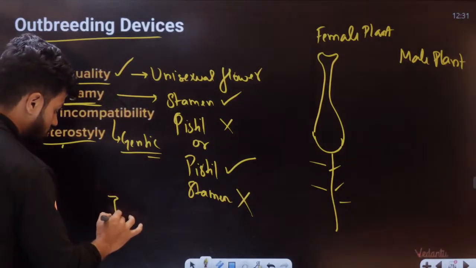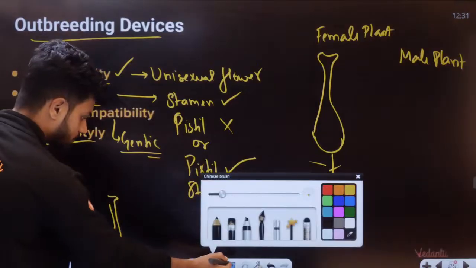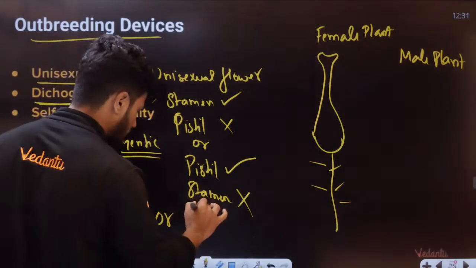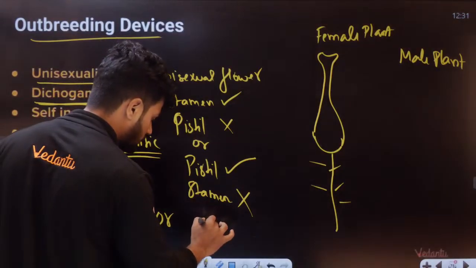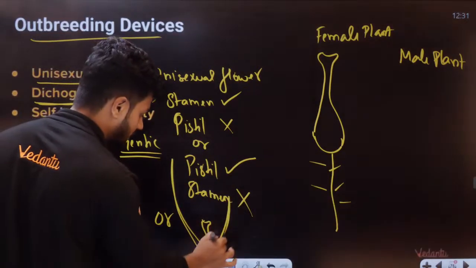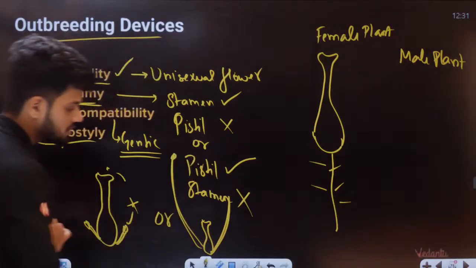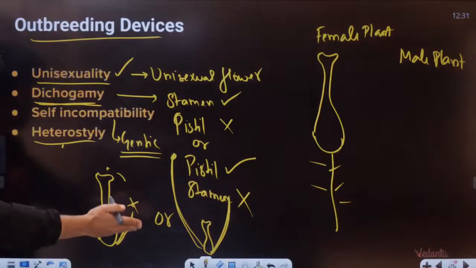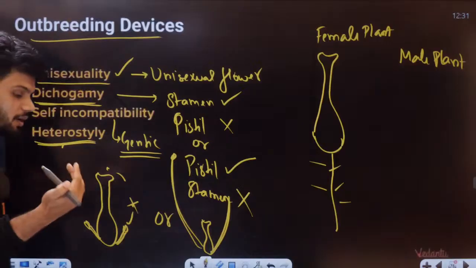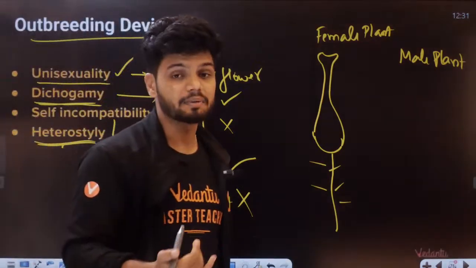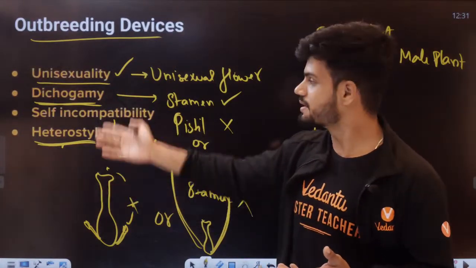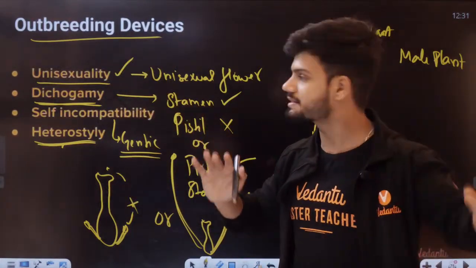Here we have the gynoecium, and here I have the anther like this. Is it possible? No. This is called heterostyly. Because of heterostyly, self-pollination can be prevented. It can be completely stopped and we end up getting cross-pollination, and these are called outbreeding devices.